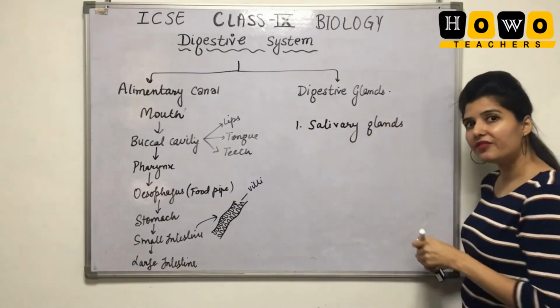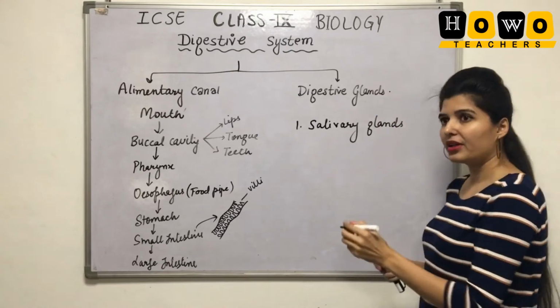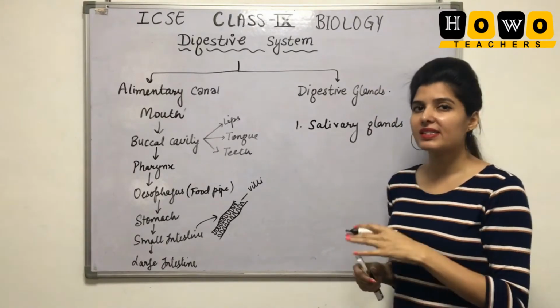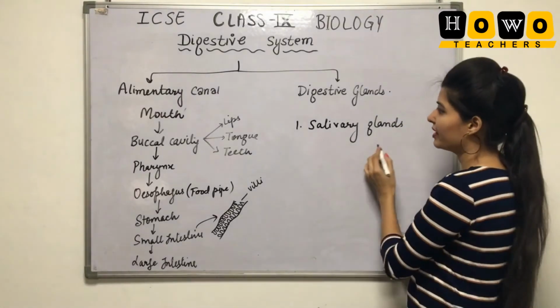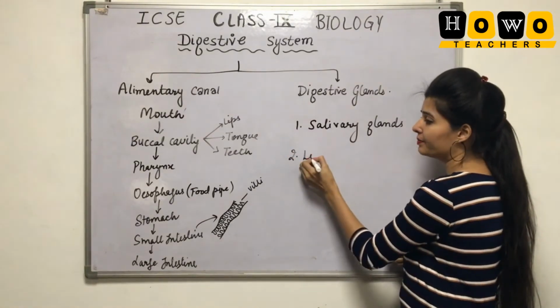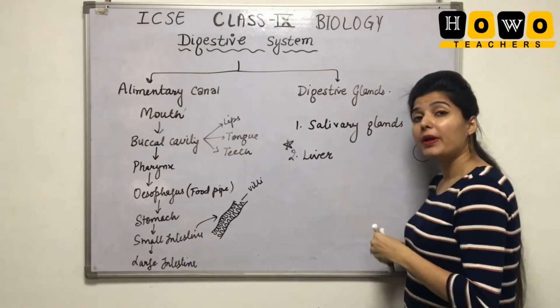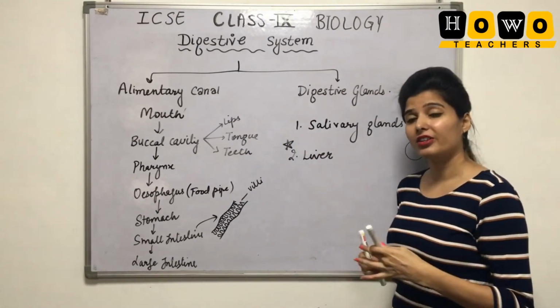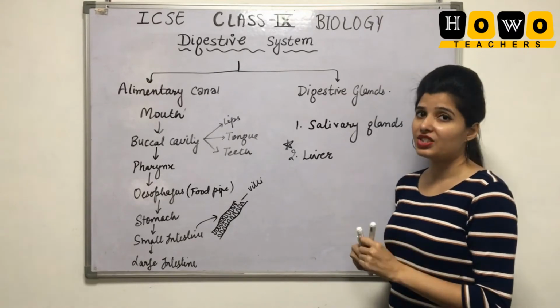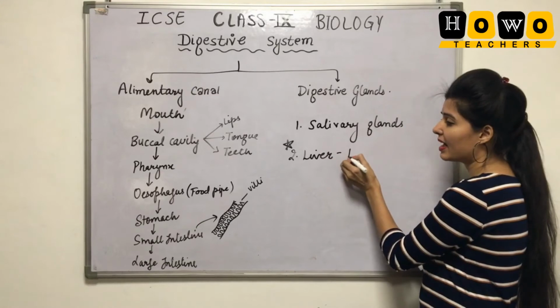There are 3 further types of salivary glands, that is the parotid, submaxillary and sublingual. Second important gland is liver. I am putting a star mark here. Why? Because liver is the organ that is the largest gland in our body. That you have to remember, that it is the largest gland.